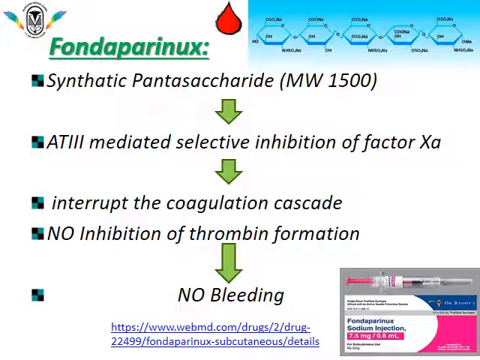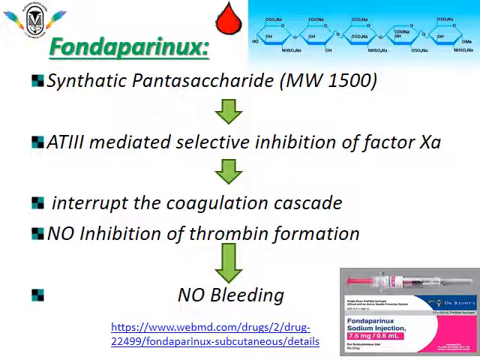Fondaparinux is a heparinoid, a synthetic pentasaccharide. Only the active portion, having molecular weight 1500, binds to AT3 receptors. AT3 mediates selective inhibition of factor 10A only and interrupts the coagulation cascade.